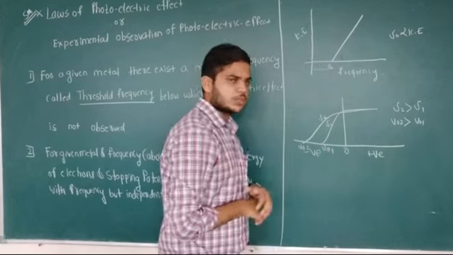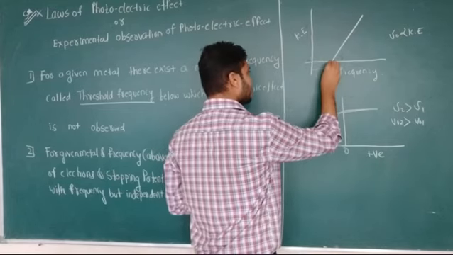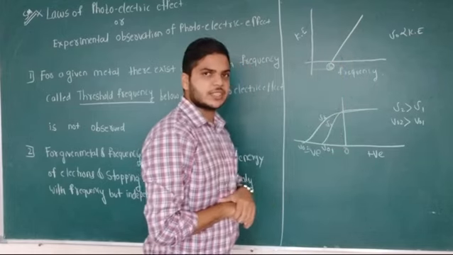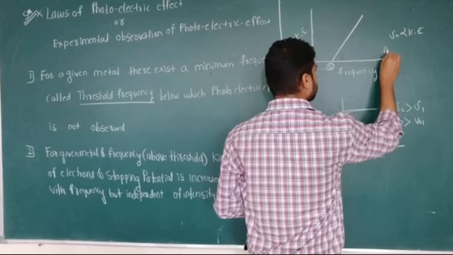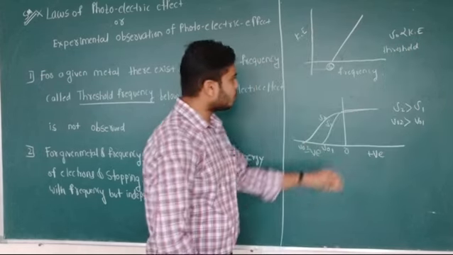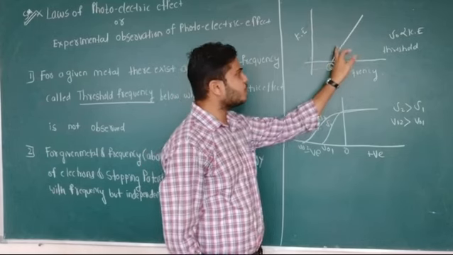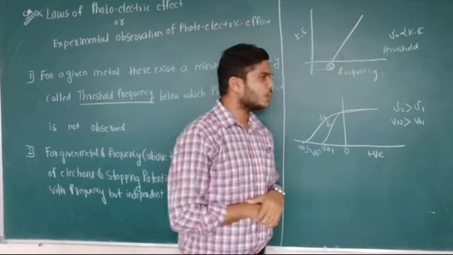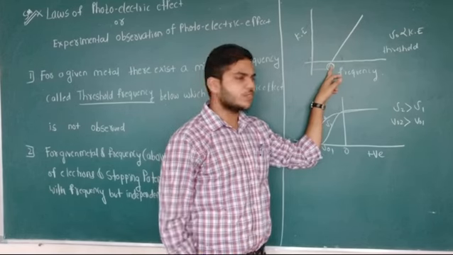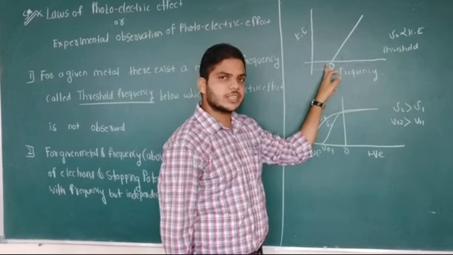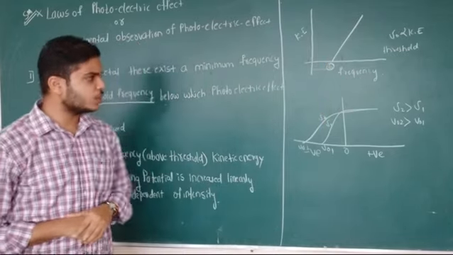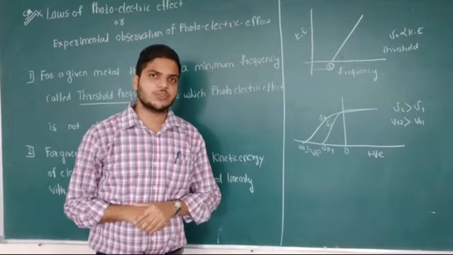effect observed. There is some minimum frequency that exists. That frequency is called the threshold frequency. Therefore, above the threshold frequency the photoelectric effect is observed. If the frequency of the radiation is less than the threshold frequency, then no photoelectric effect is observed. Therefore, our incident frequency must be equal to or greater than the threshold frequency.